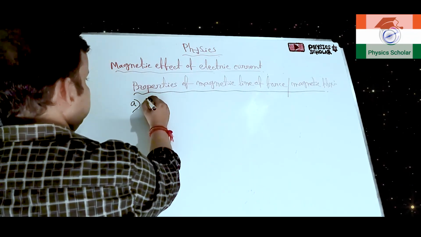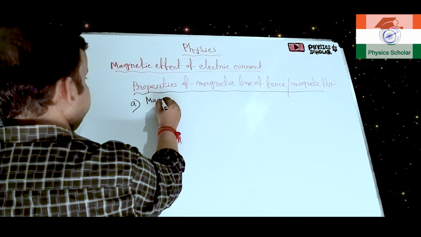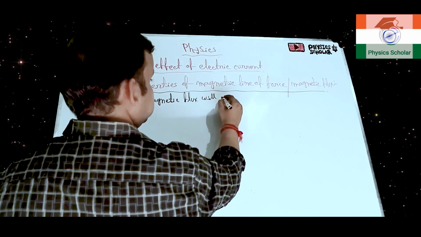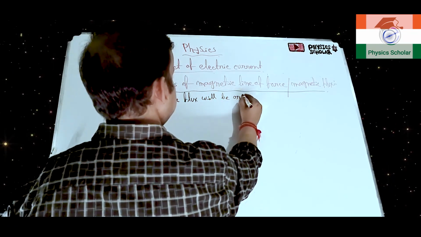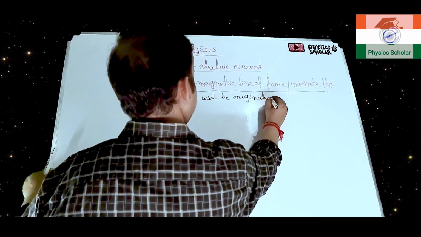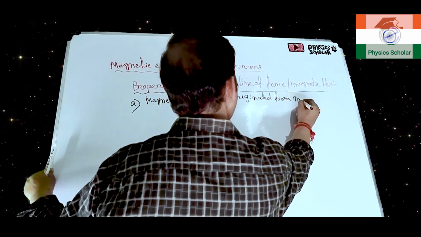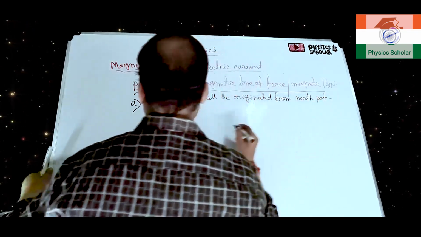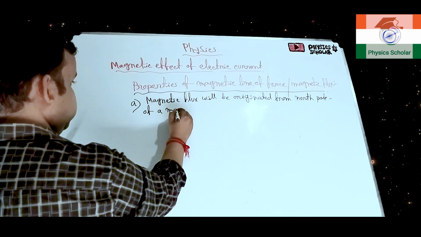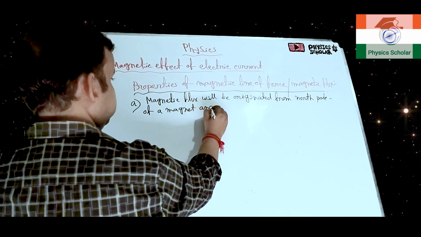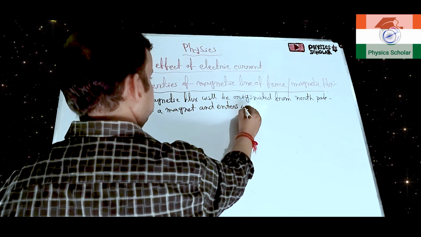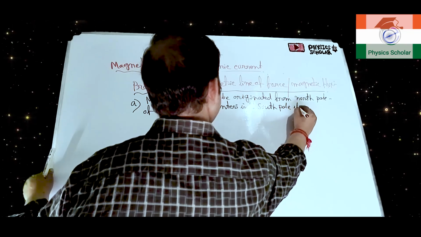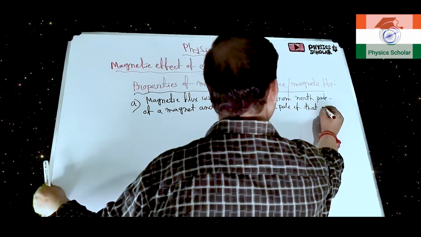So magnetic line of force or magnetic flux will originate from the north pole of a magnet and enter into the south pole of that magnet.